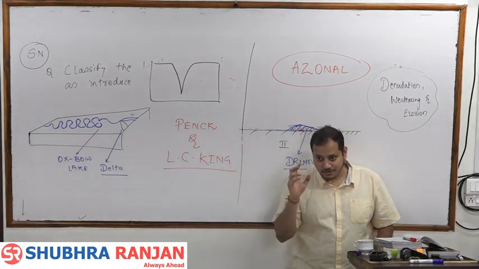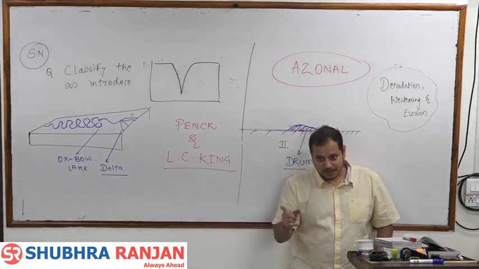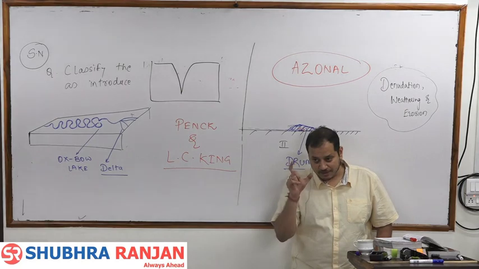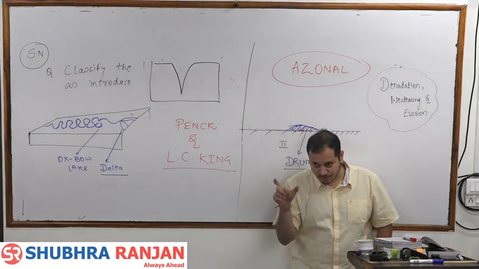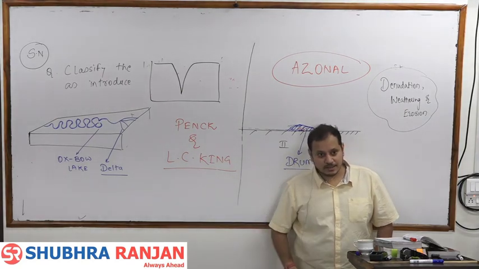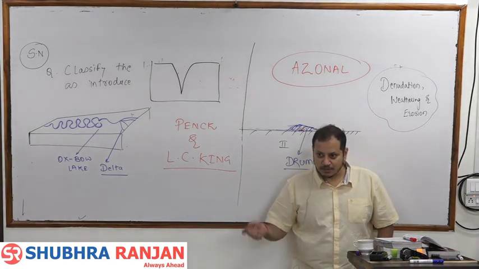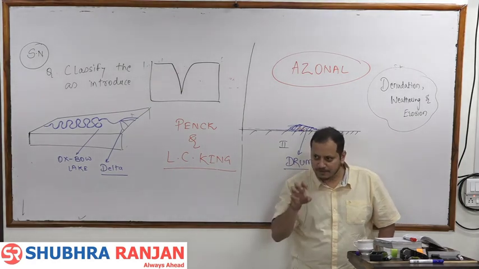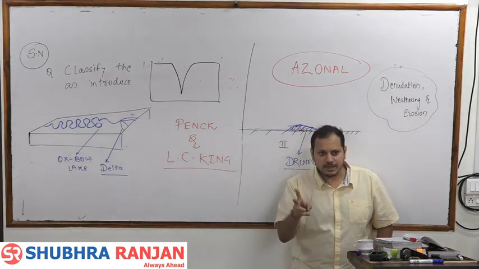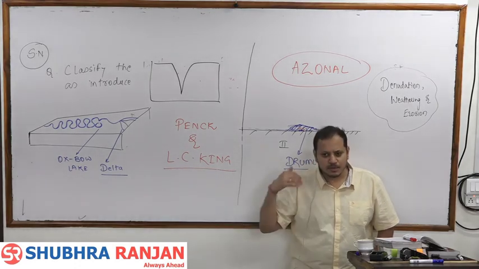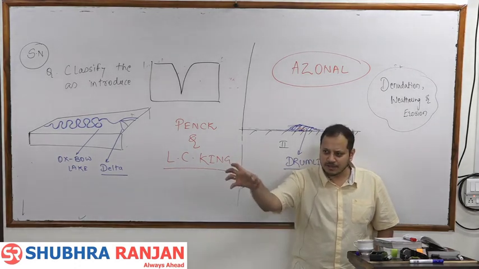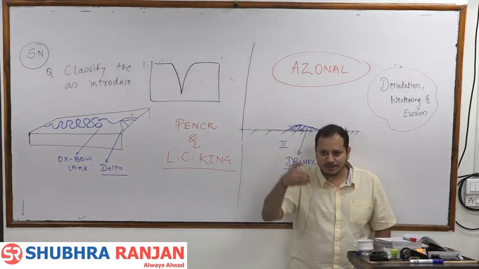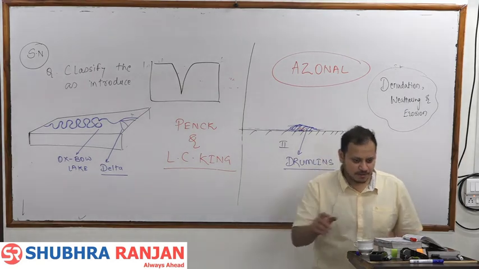Fine? So in your syllabus, polycyclic relief is Davis, then cycle of erosion is Davis and Penck, and then in slope development and erosion surfaces, the main is L.C. King. And last to last year you had a question that L.C. King's theory is nothing but sum of Davis and sum of Penck. If you understand Davis and Penck, King is very easy. King took the points he liked of Davis, took the points he liked of Penck, and made his own theory. Getting it?